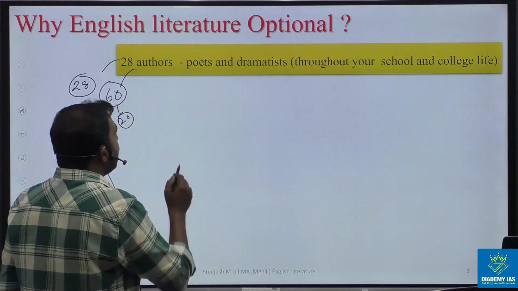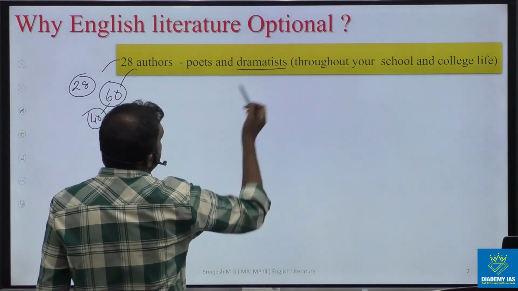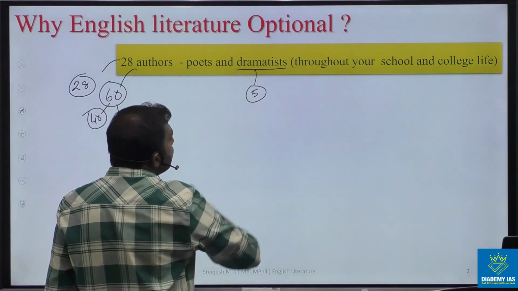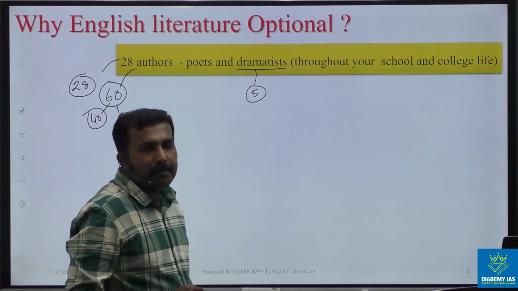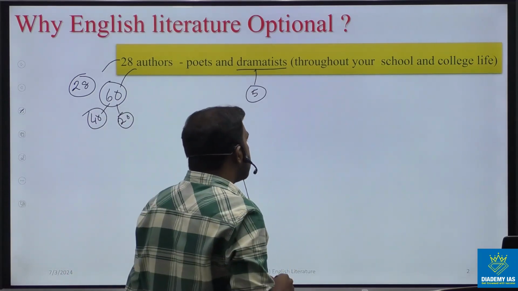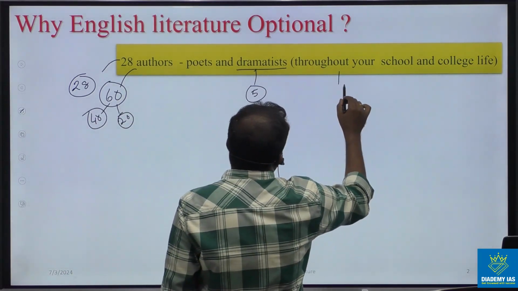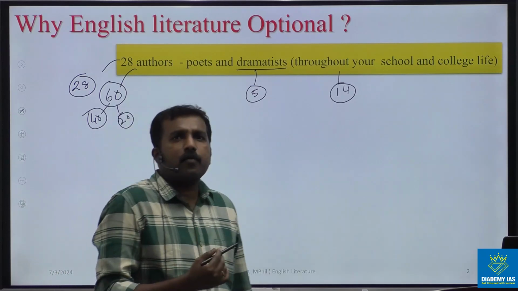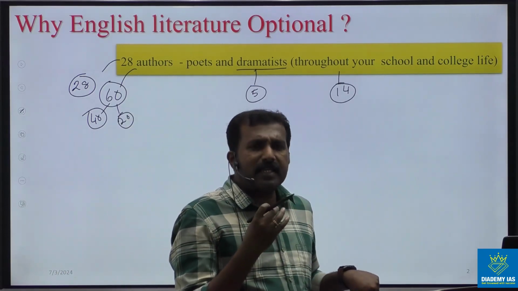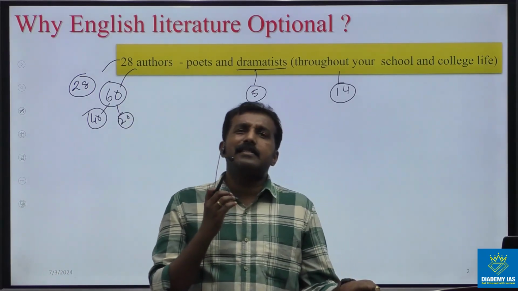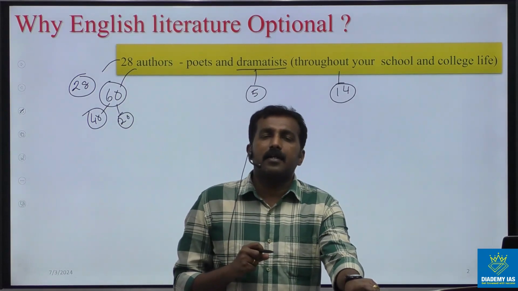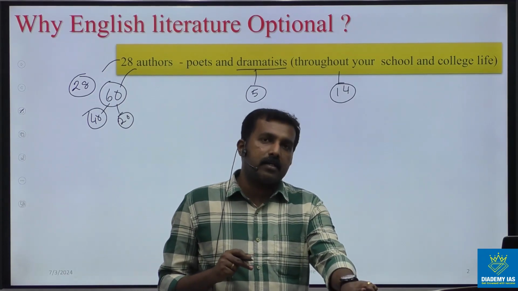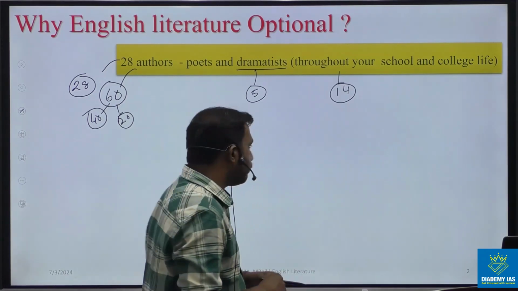Next, the dramatists: we have only 5 plays in the UPSC syllabus, 5 dramas. And we have 14 novels in the syllabus. So this is a very concise, short syllabus. That's the first reason you can select English literature as the optional paper.